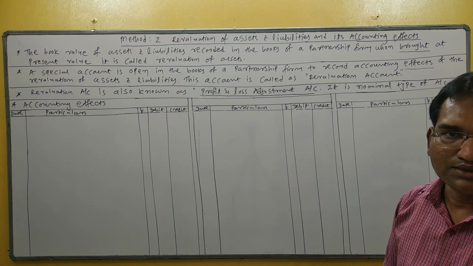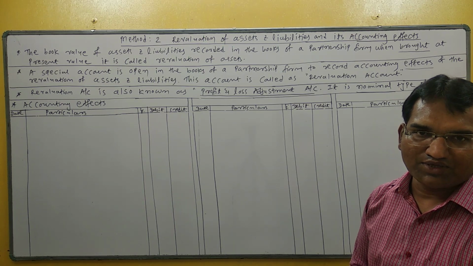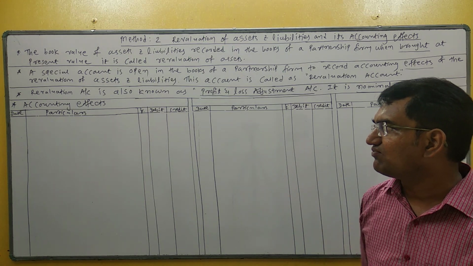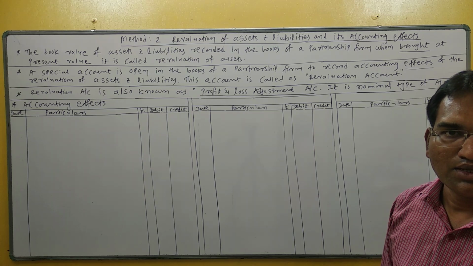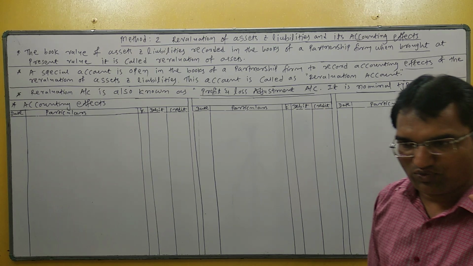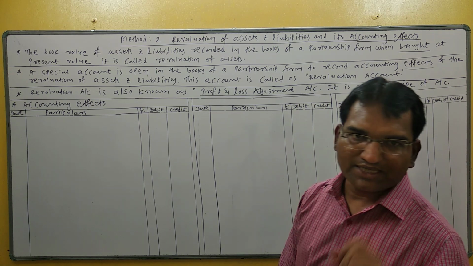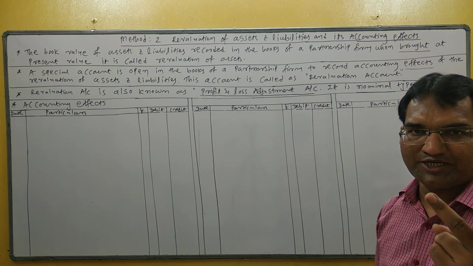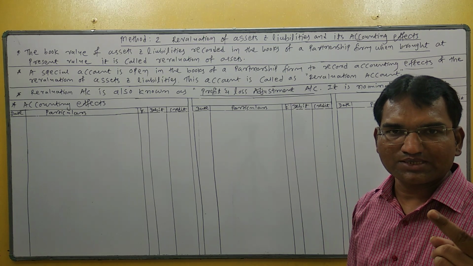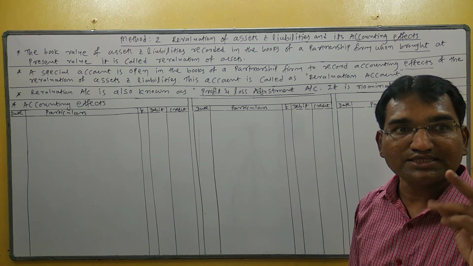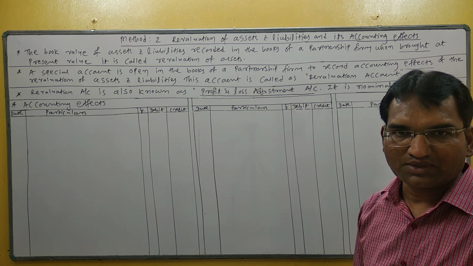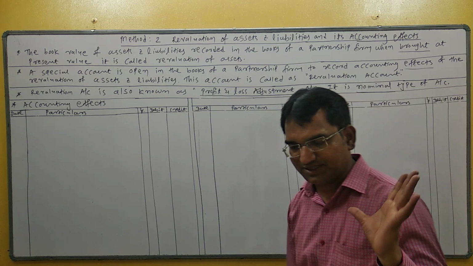In this lecture, mainly we are going to learn the accounting effects of assets and liabilities revaluation, right? In case of assets, there are two possibilities at the time of reconstruction: an increase in value of asset and a decrease in value of asset.